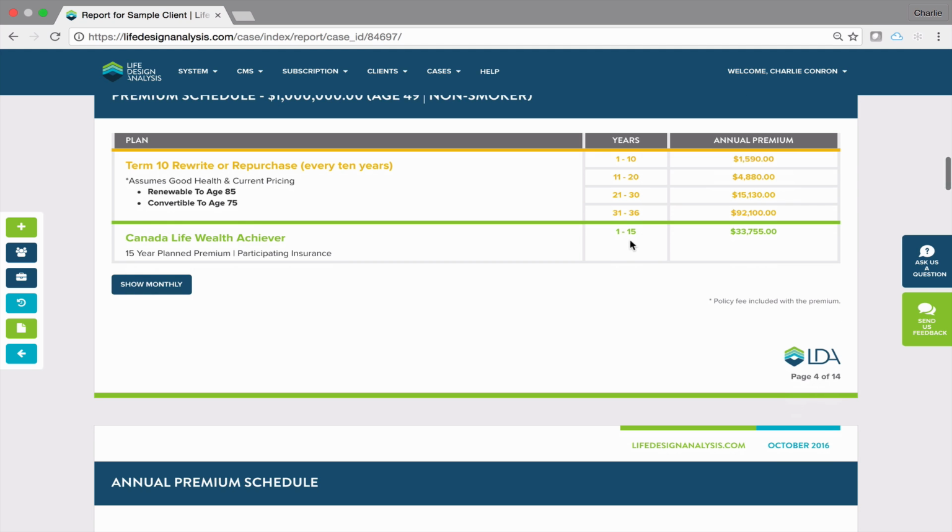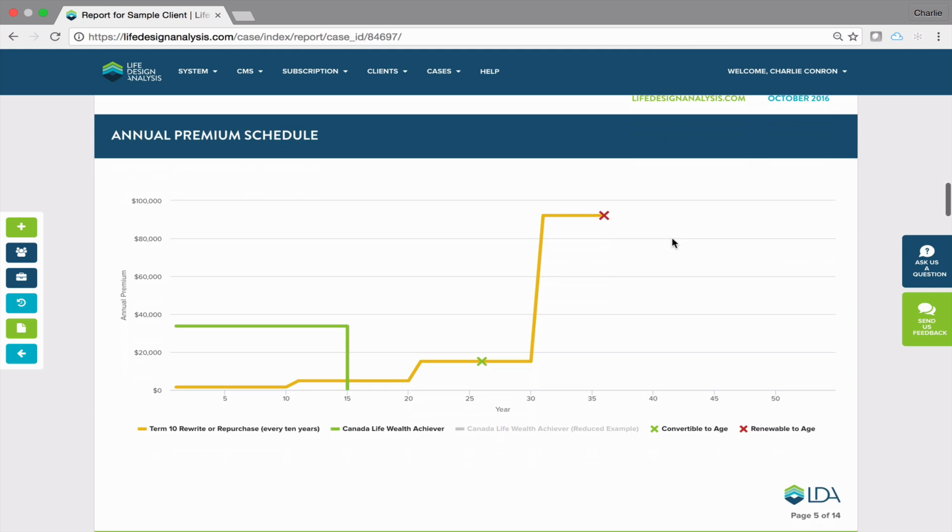And again, we can compare it to whatever permanent product we want. Ultimately, this is sort of what the annual premium schedule looks like. And again, I really like to compare.